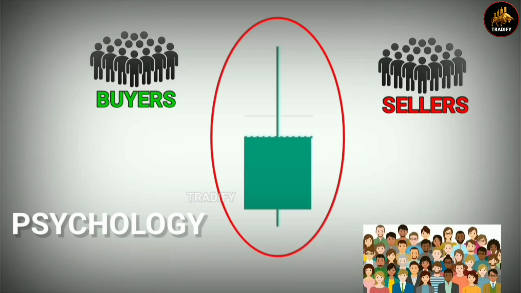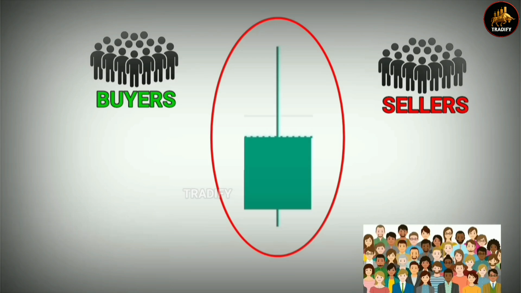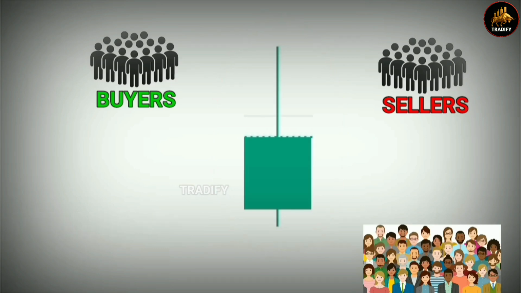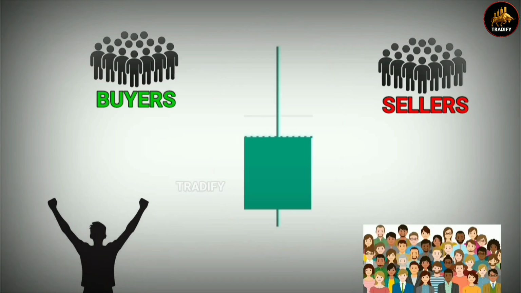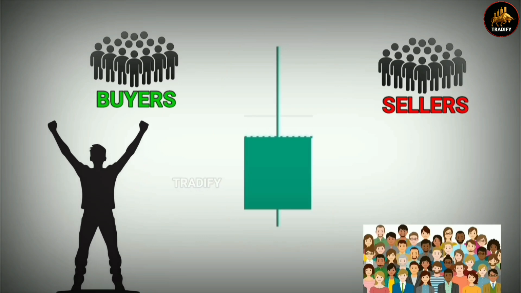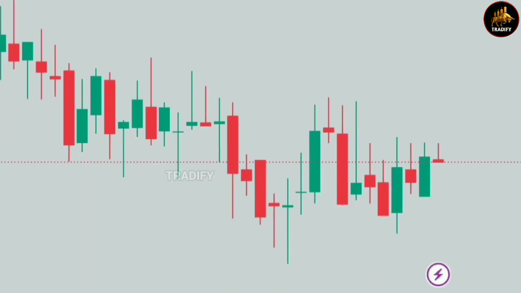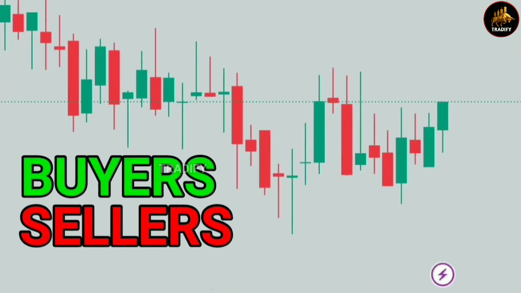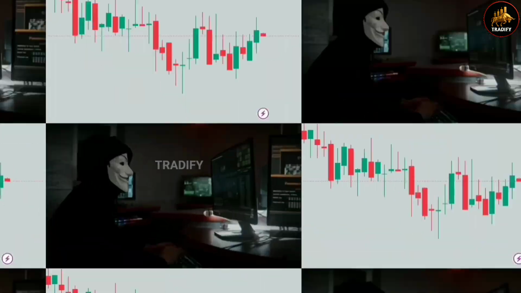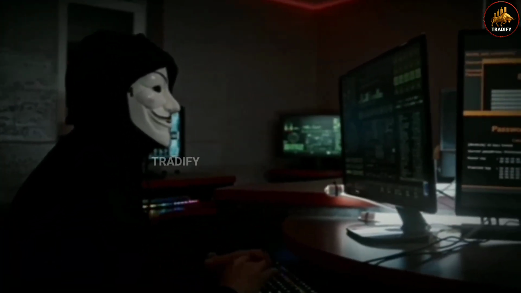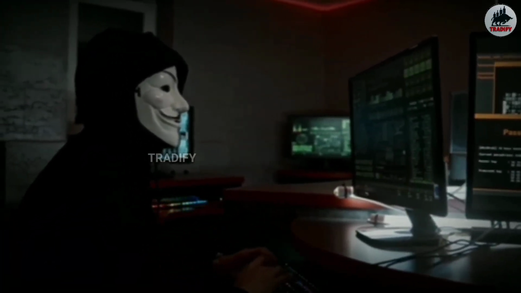You need to watch the video very carefully and make sure not to skip any part. After watching this video till the end, you'll be able to easily read the psychology of any type of candle. And at the end of the video, I'll show you a candle, and you'll have to tell me whether that candle is controlled by buyers or sellers. You'll only be able to answer that question correctly if you watch and understand this video carefully. So, let's get started now.